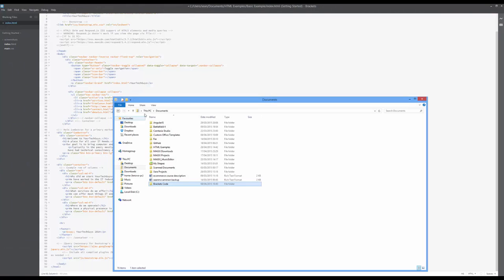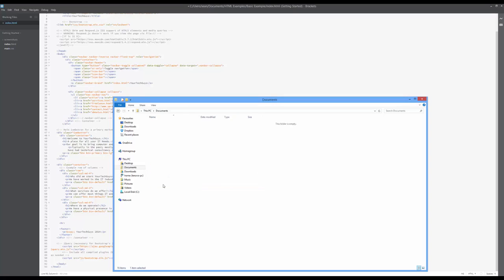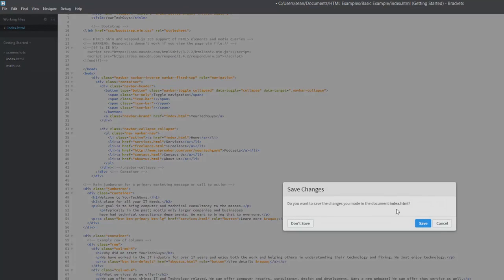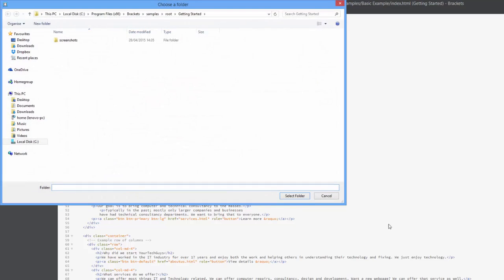Go to somewhere. I'm going to my documents, and I've created a new folder called brackets code. So we create that, create it wherever you want on the hard drive. It's just I've created it in my documents folder, and then go here and open folder. I don't want to save any changes I've done there.